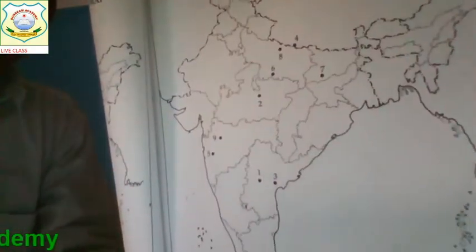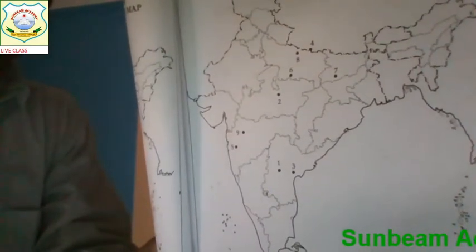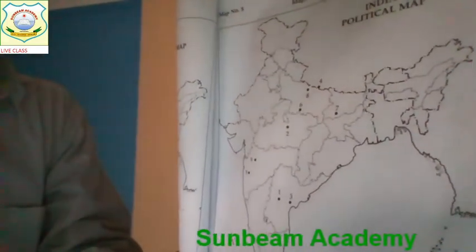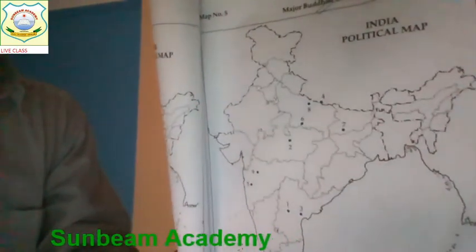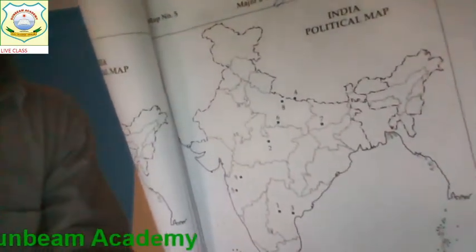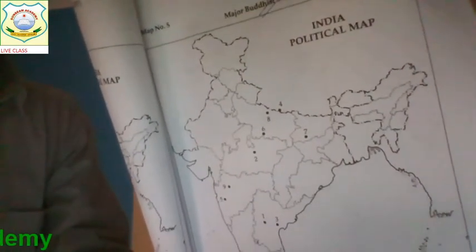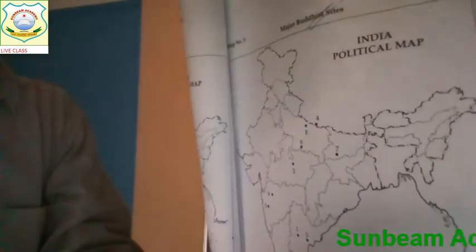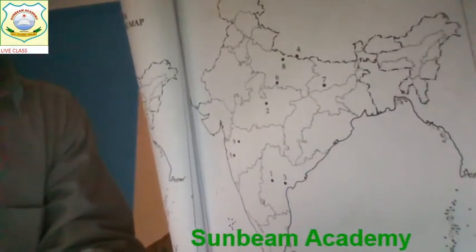Which place is this? Yes, 1. This is associated with Nagarjuna Konda. Place 2, very important. Place 2, which is in MP, Sanchi. You know very well, you can identify it very well. Now the 3 is Amravati.